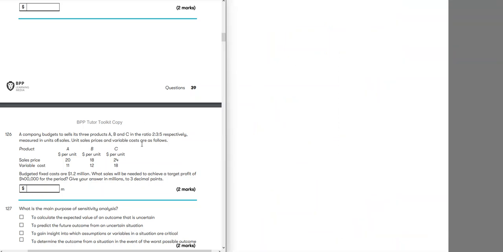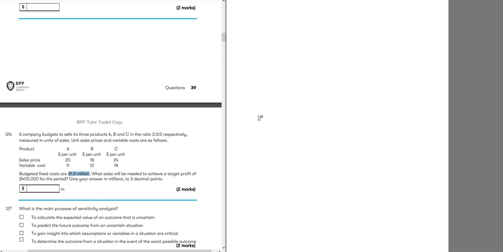A company budgets to sell its 3 products A, B, and C in the ratio 2:3:5 respectively. Remember, when we have multiple products, usually there is a sales mix given. So sales price is 20, 18, and 24. Variable cost is 11, 12, and 18. Budgeted fixed costs are 1.2 million. What sales will be needed to achieve a target profit of 400? So we are not just covering the fixed costs, we also want to earn profit. So what should be the sales revenue?